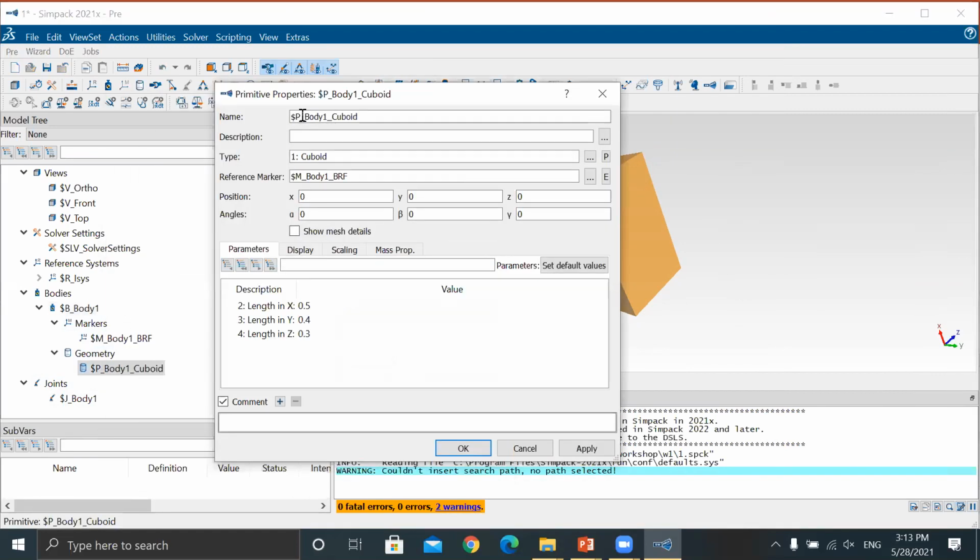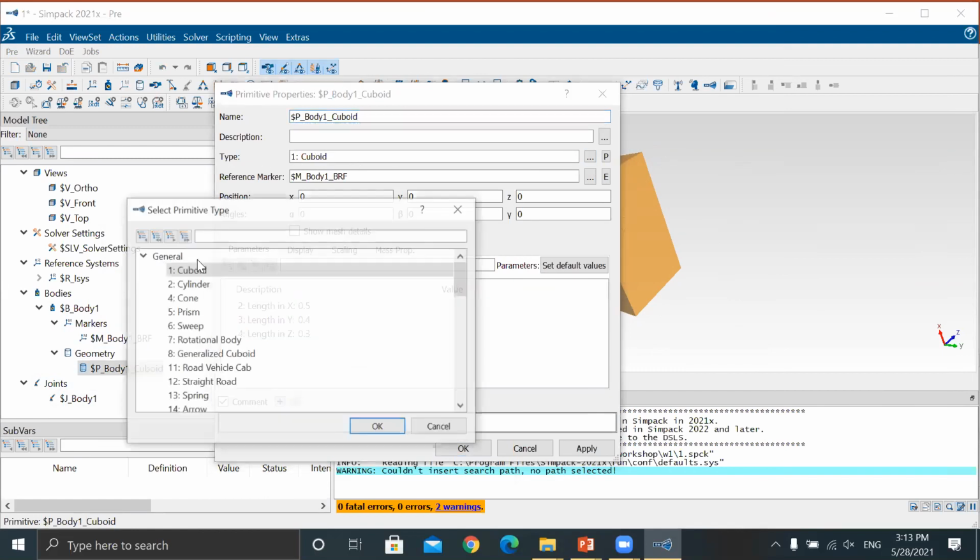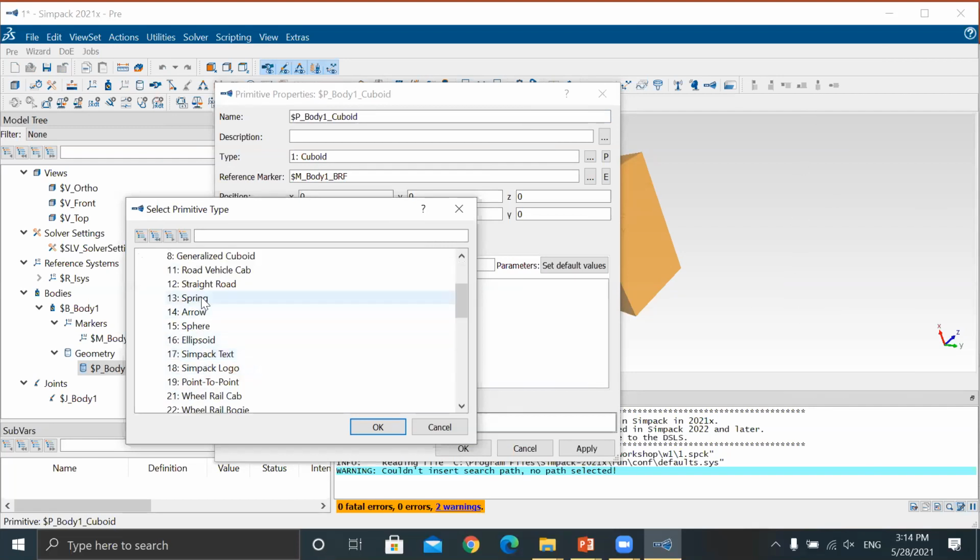Now let's get the name. Okay, if you want to change then you can change it here. The type, let's change to what? Cylinder.